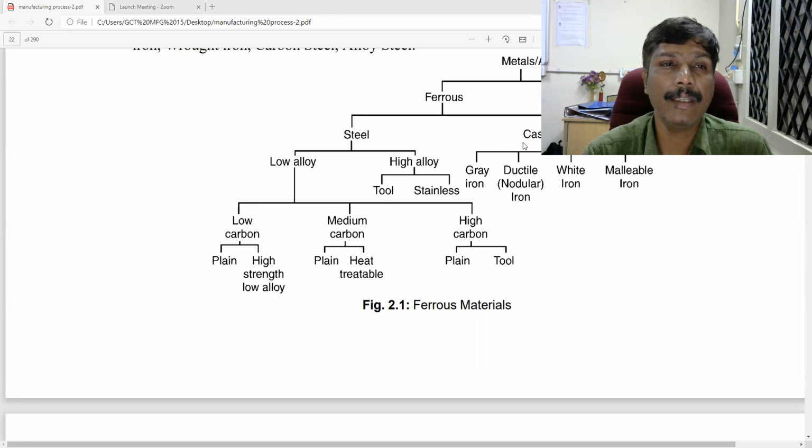So when the carbon percentage is more than 2%, it is called cast iron, 2 to 6.67%. So we are having gray cast iron, ductile cast iron, white cast iron, malleable cast iron. This ductile cast iron is also called nodular cast iron. So these are some of the important materials we should remember for the category of ferrous materials.